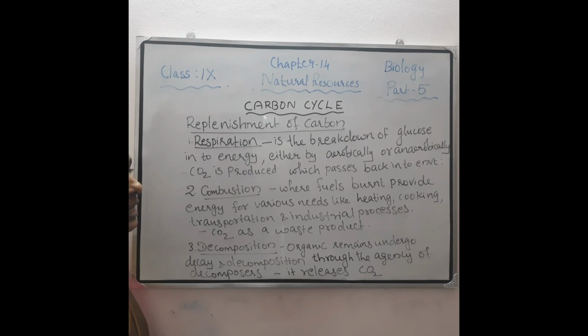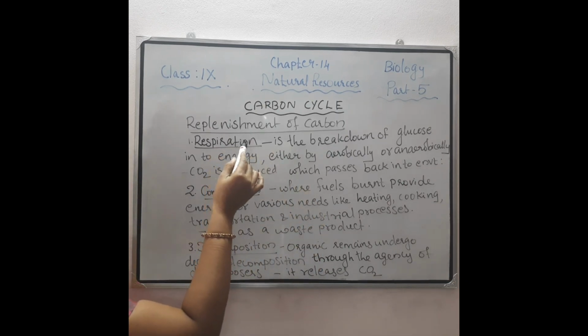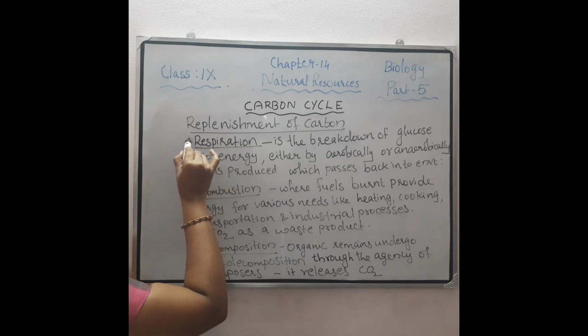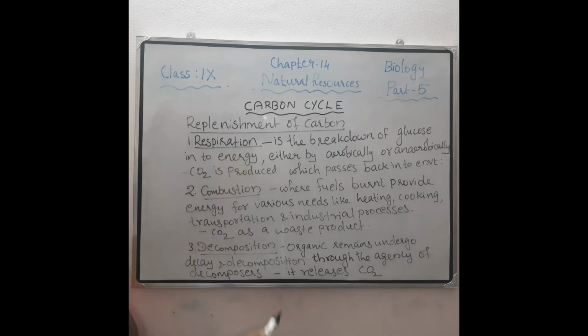So all the organisms respire either aerobically or anaerobically. Anyhow, they are releasing which gas? Carbon dioxide is released. So that carbon dioxide is reaching where? Into the environment. So thus carbon again reaches the atmosphere through the process of respiration. Second one is combustion.